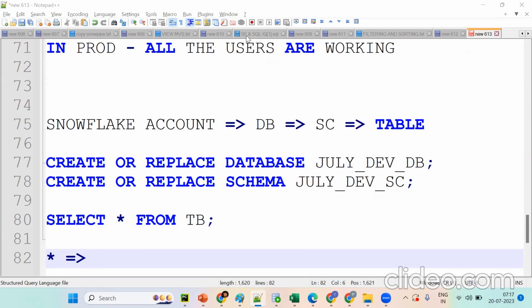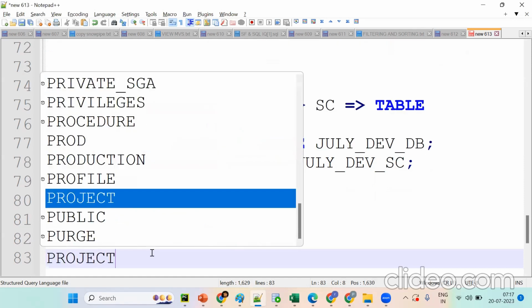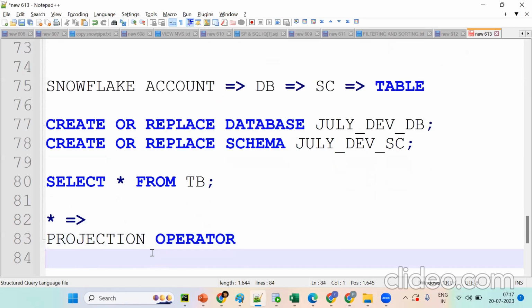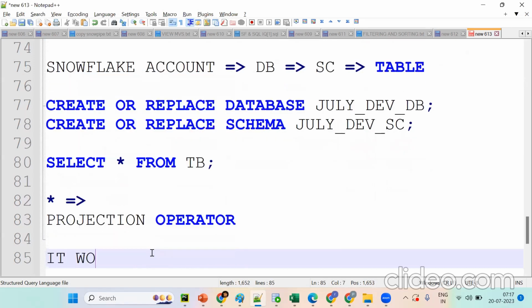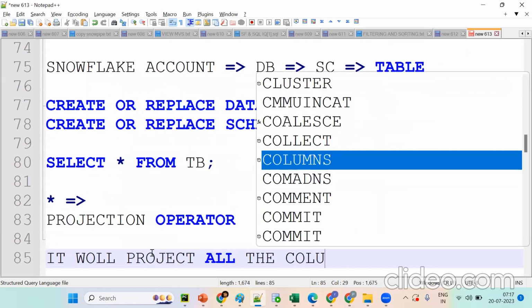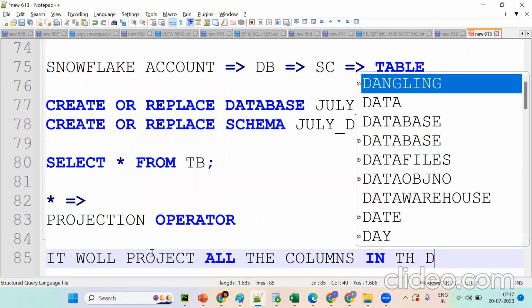For star, one name is there. All columns. Remember one thing: star is nothing but the projection operator. So what will it project? It will project all the columns in the database table.